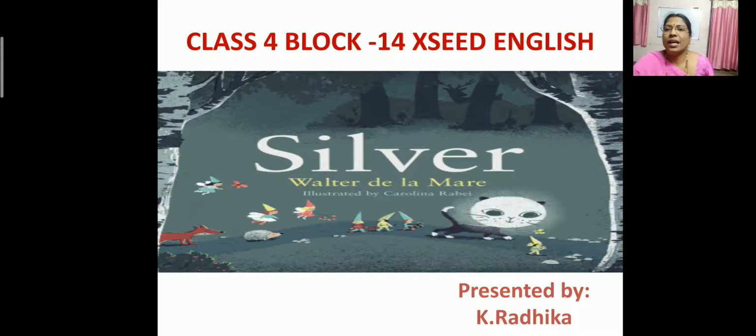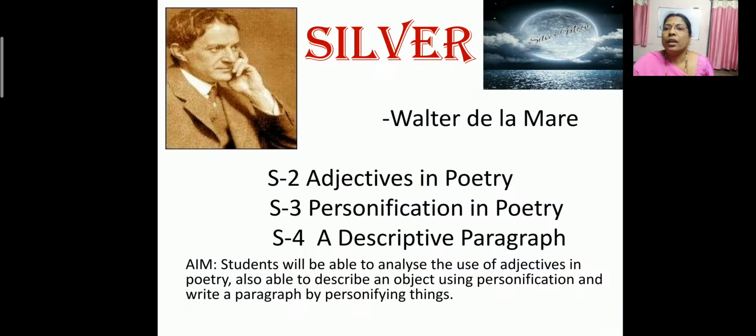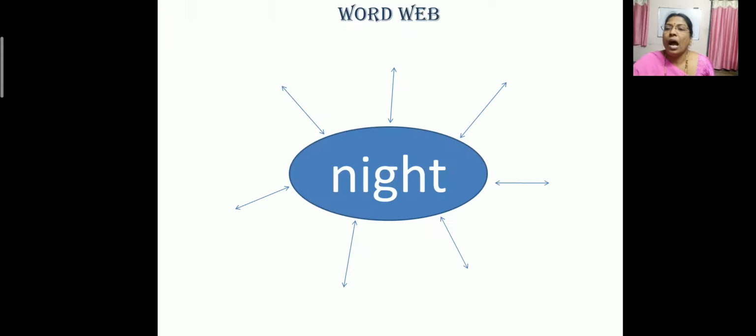In today's class, we will learn more about the poem Silver, written by Walter de la Mare. In this poem, we will learn about adjectives in poetry. We will find the adjectives and also personification in poetry, and we will write a descriptive paragraph too. Okay. Now, I want you all to respond to this word web.